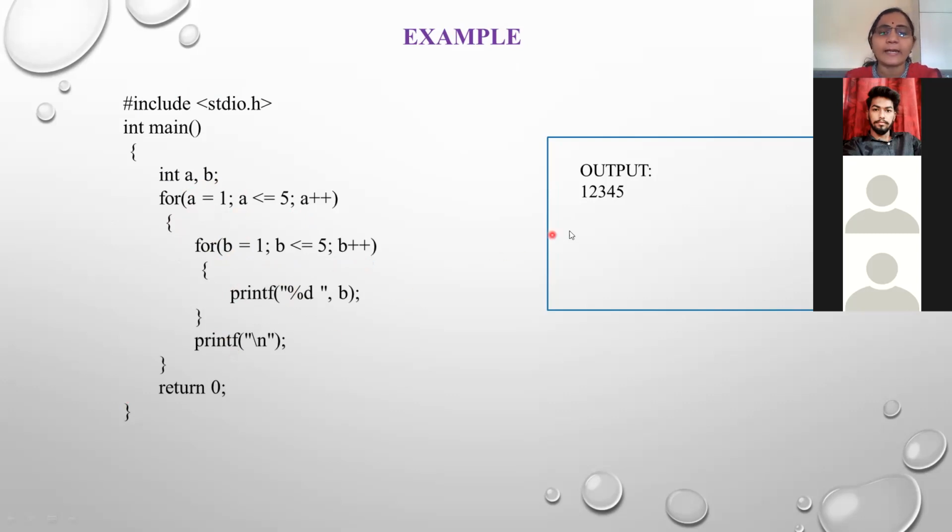Due to that, you will get the output as 1 2 3 4 5. Why will you get this output? Because I am not using any backslash character here, backslash t or backslash n. That's why the output is 1 2 3 4 5 without space. And what about this printf backslash n? Sorry, the 5 blank lines are there.